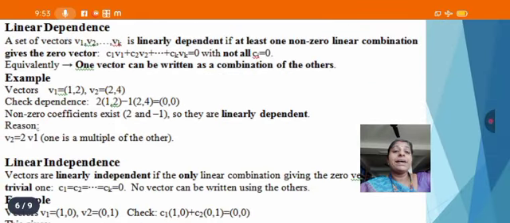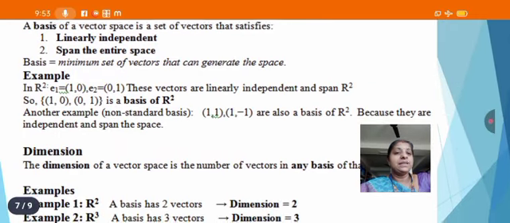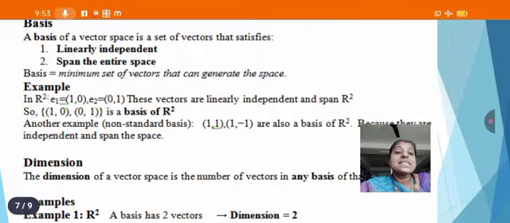Next we go to the basis of a vector space. A basis of the vector space is a set of vectors that satisfies two conditions: linearly independent and spans the entire space. If these two conditions are satisfied, then we can say it is a basis. A basis is the minimum set of vectors that can generate the space. We have an example in R2: e1, e2. These two vectors are linearly independent and span R power 2. So (1, 0) and (0, 1) is a basis of R2.